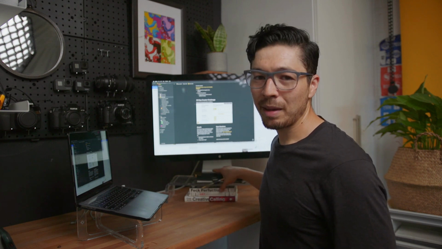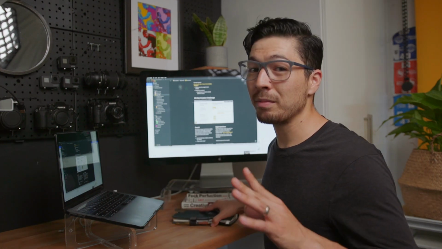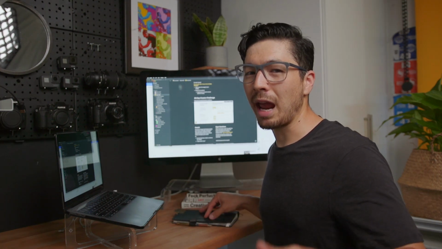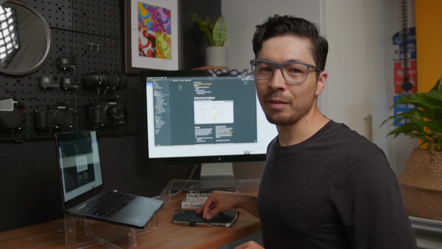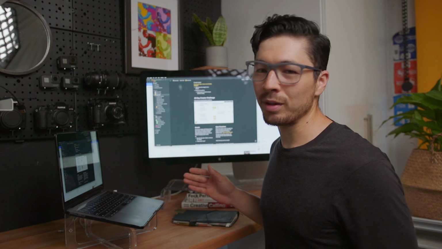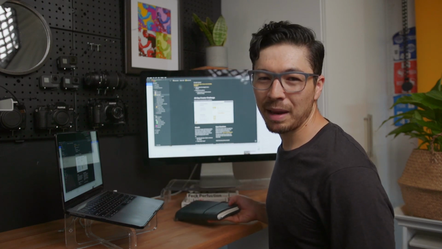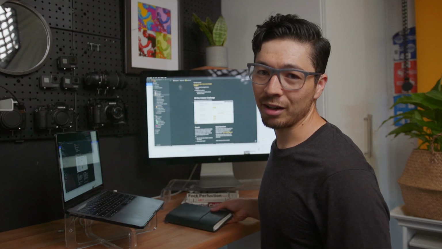And that's where I find paper to be really helpful and invaluable. Paper notes and paper notebooks might not be perfect for everyone, but I've been a long time fan of writing in notebooks. I've gone through tons of Leuchtturm notebooks, and within the last year I switched over to these traveler notebooks, mainly because the paper refills take up a lot less space and are a little bit cheaper.